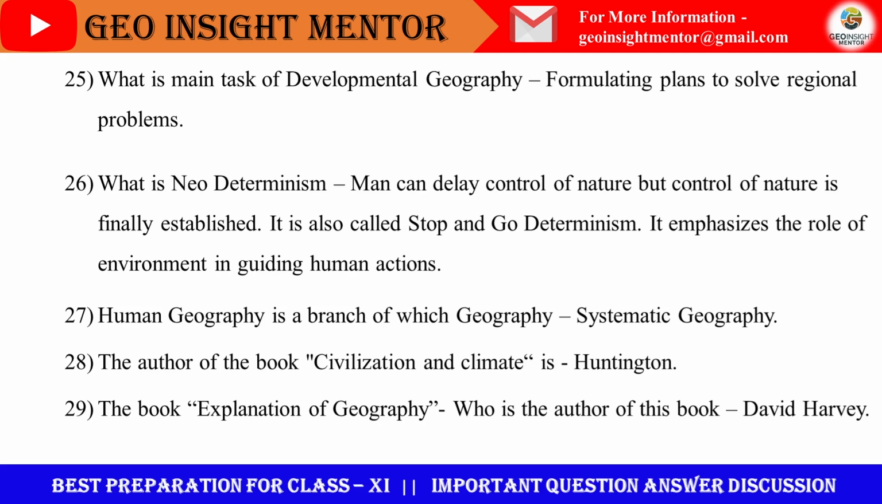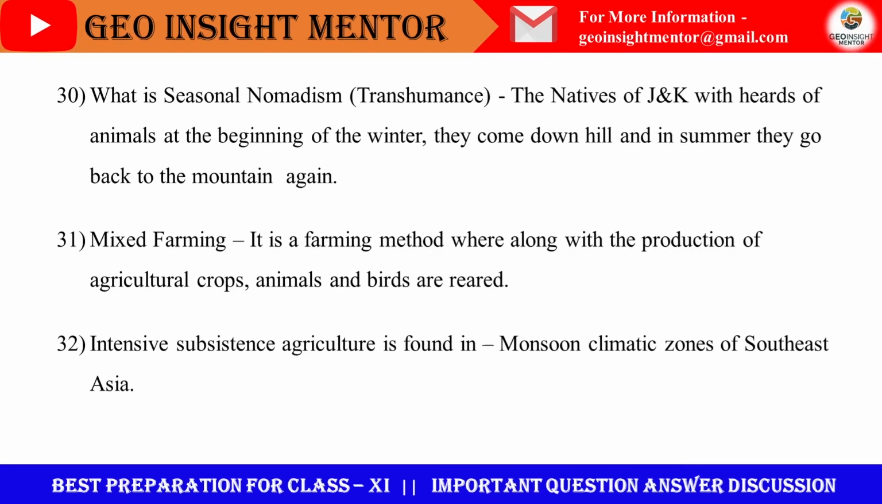Next question. What is seasonal nomadism or transhumance? The natives of Jammu and Kashmir with herds of animals, at the beginning of winter they come downhill, and in summer they go back to the mountain again. So this kind of seasonal movement from one season to another is called transhumance.